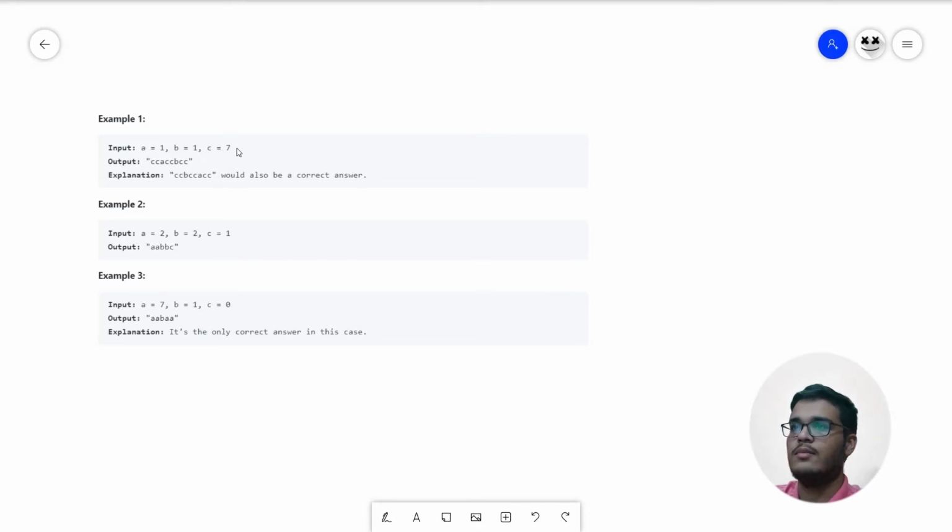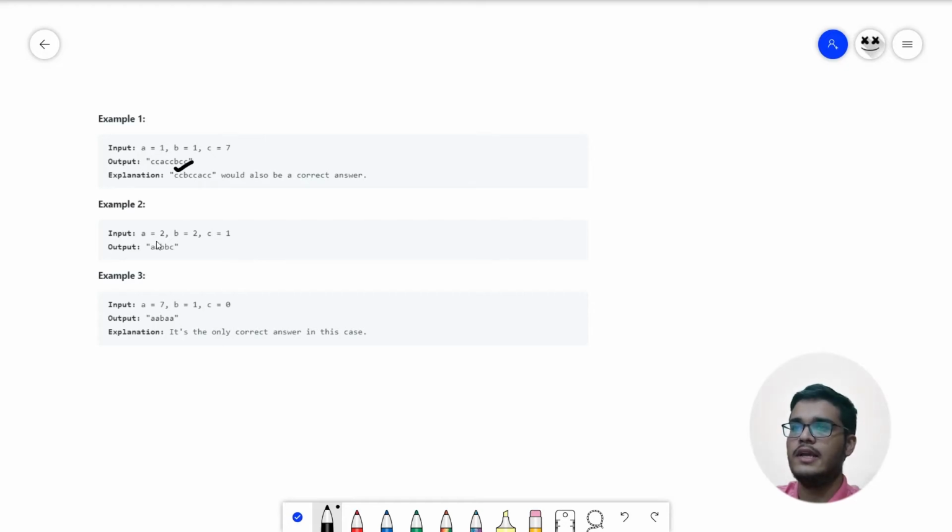So here is example number 1. Given a is equal to 1, b is equal to 1 and c is equal to 7. So here we are given only 1 A, 1 B and 7 C's. What best we can do is put 2 C's together and then separate them by 1 A, then again put 2 C's together, separate them by 1 B, and at last again put 2 C's. So the best string we can get here is CCACCBCC. We cannot add one more remaining C here because it will break the law of a happy string. So this is our return answer here.